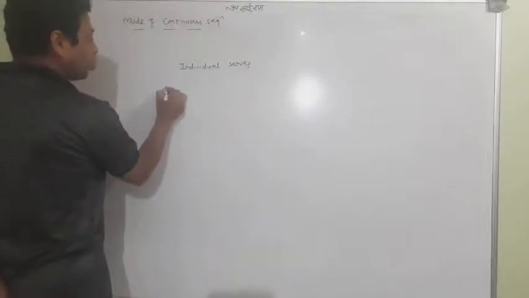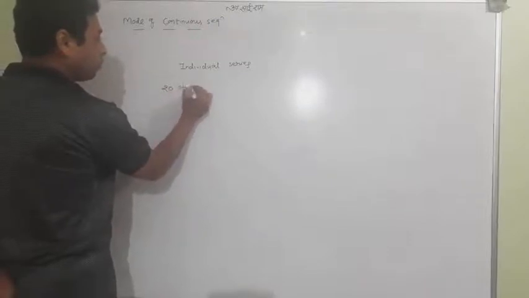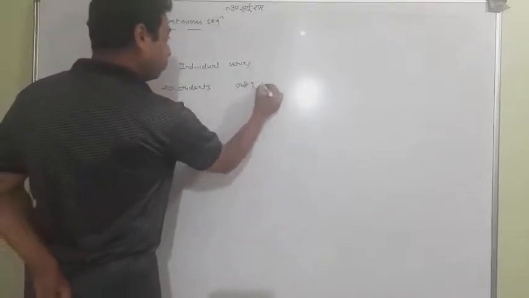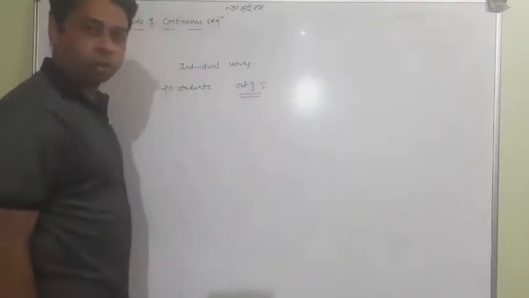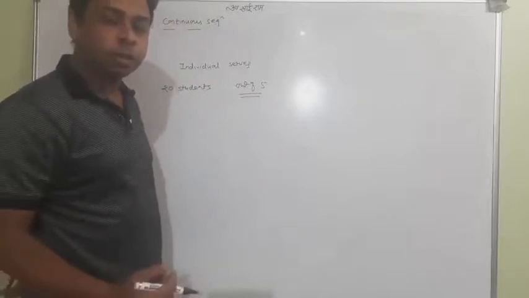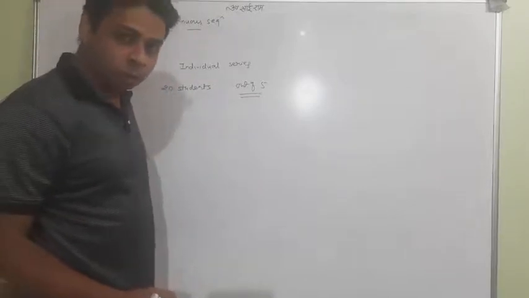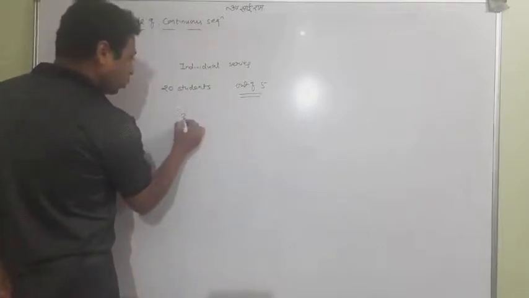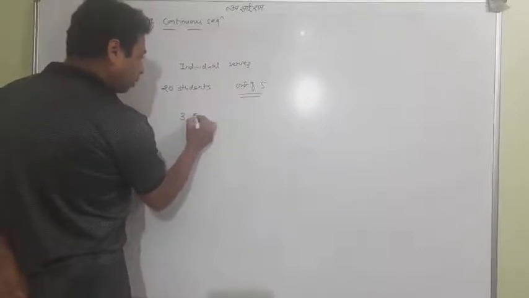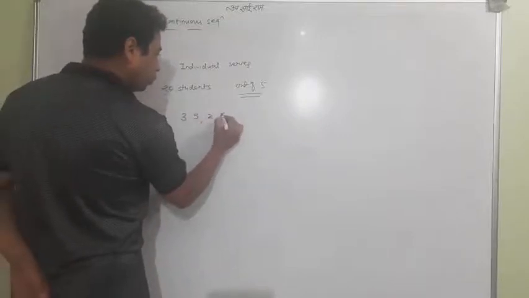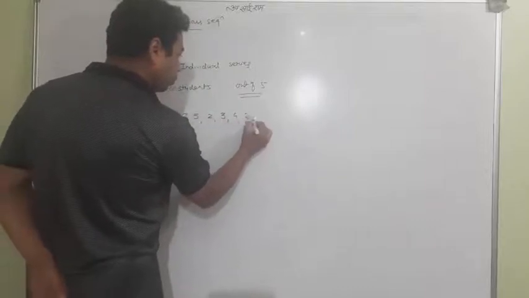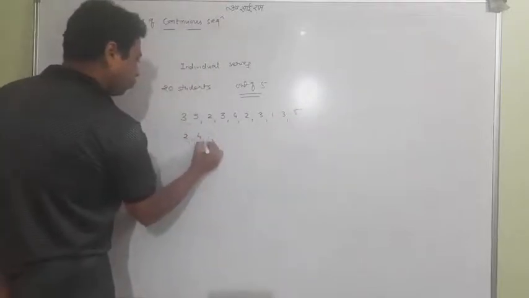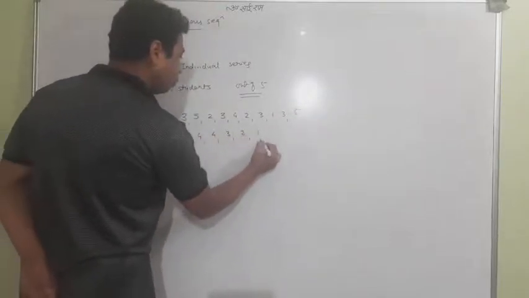suppose that we have 20 students, and they get marks out of 5 in a test. There are 20 students in all. So suppose the marks are 2, 3, 5, 2, 3, 4, 2, 3, 1, 3, 5, 2, 4, 4, 3, 2, 1, 3,